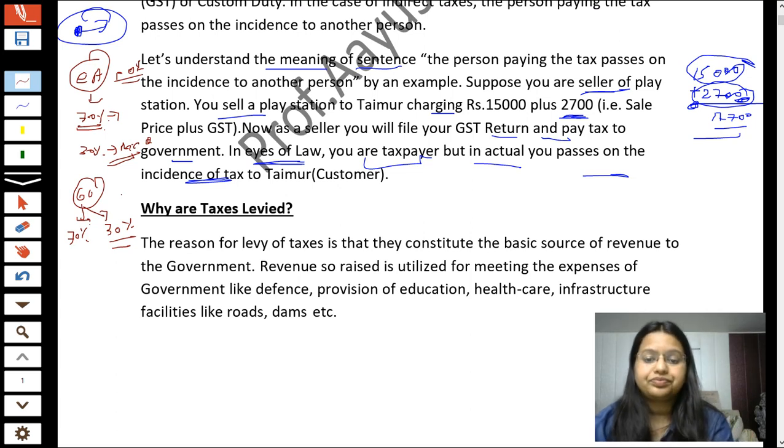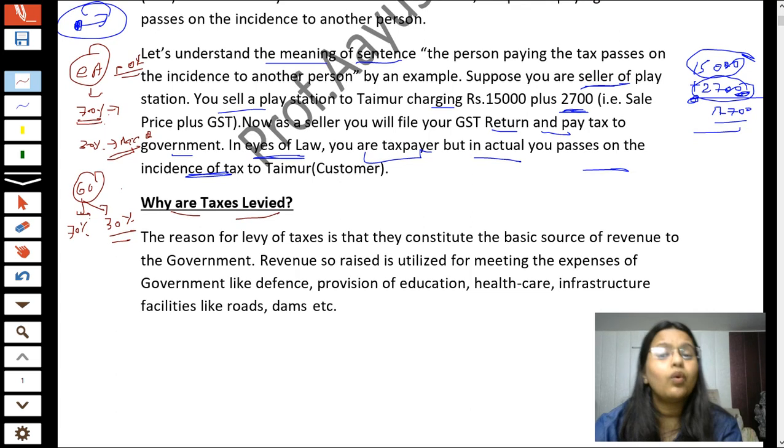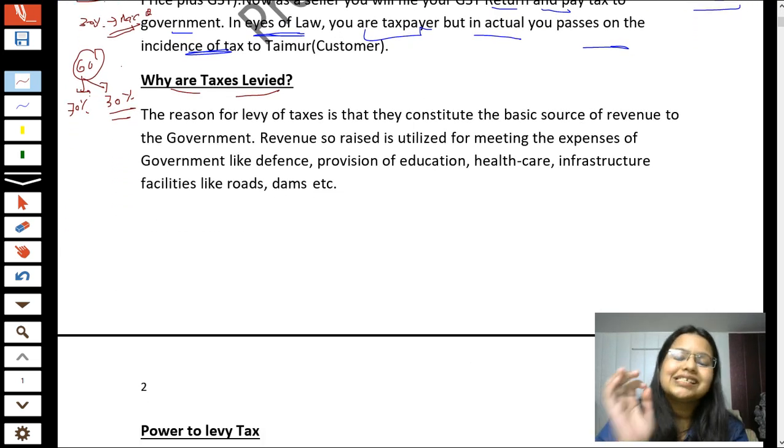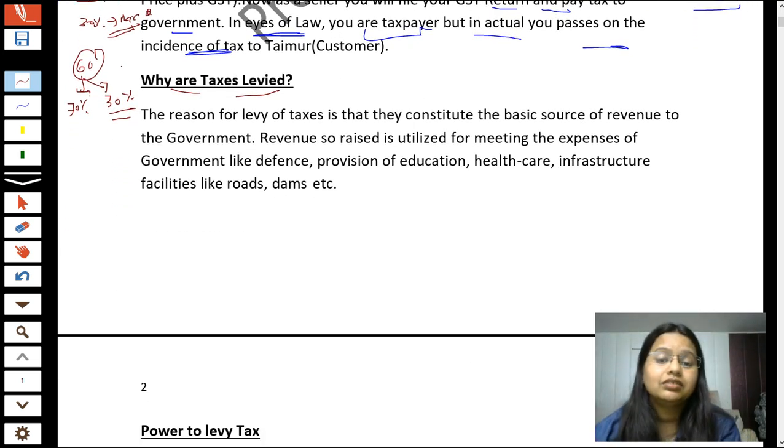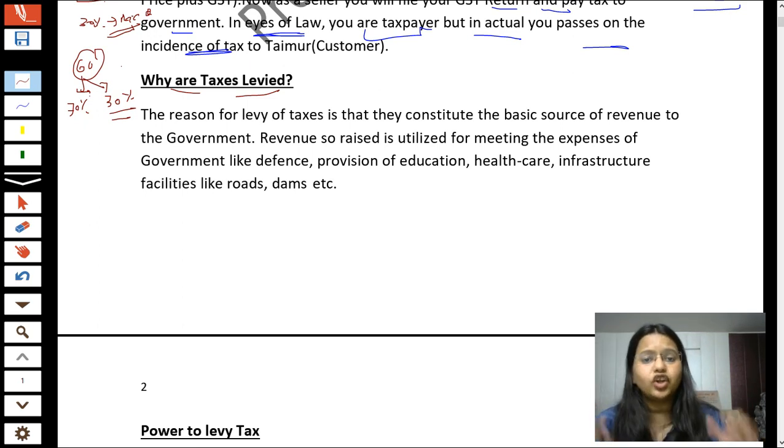Okay, now the next topic is why tax is levied. I have already told you why tax is levied, students. Now just tell me, why are taxes levied? You all know why taxes are levied. Why are they charging taxes from you? The only reason for levy of taxes is that they constitute the basic source of revenue to the government, because they need that revenue to spend on you directly or indirectly.